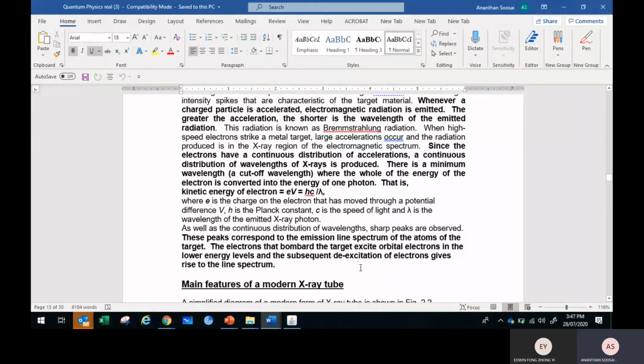A line spectrum is the photon that comes out, like X-ray. So the inner electron has been excited, and de-excitation produces a line spectrum, which is responsible for the peaks. So this entire explanation can carry around 7 marks.